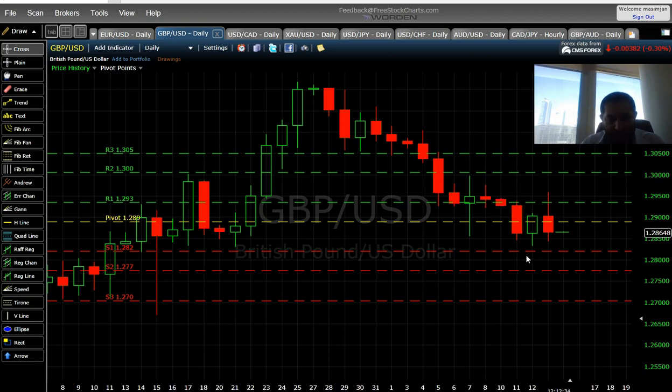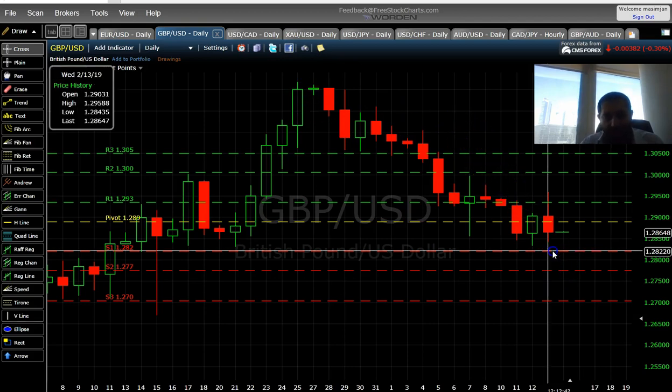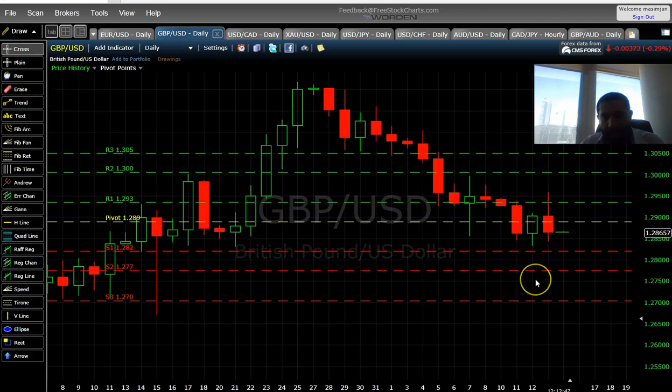So I'm bearish on this one, but fundamental news can change it. But overall, as we can see, the trend is bearish, so we might expect that it will try to attain a minimum of support 1.282, and that would be a bearish momentum, and I would advise you to sell below 1.289 and close your position at 1.282.